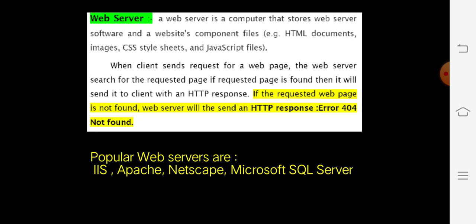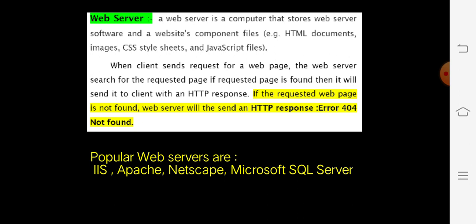If the requested page is found, then it will execute the page itself and send it to the client with an HTTP response. If the requested page is not found, the server will send an HTTP response as error.